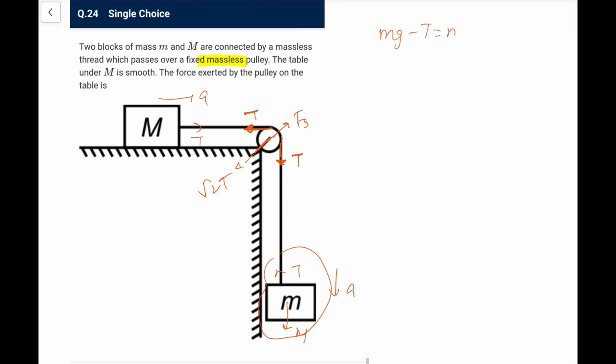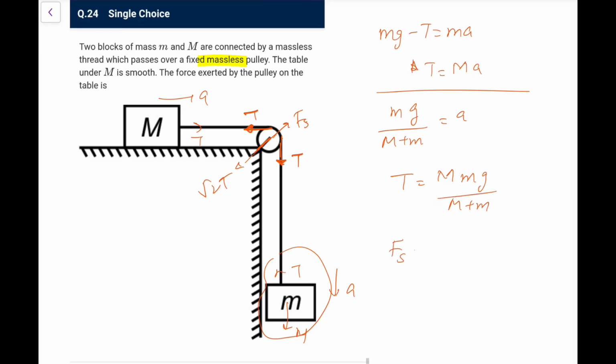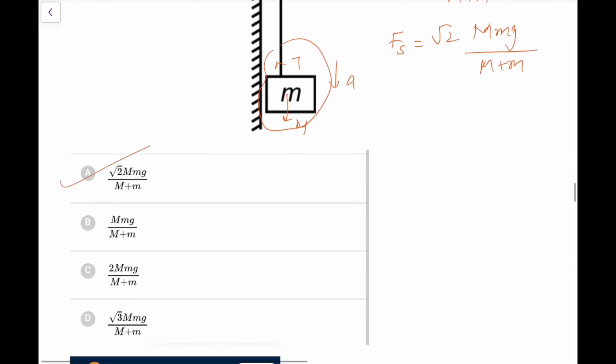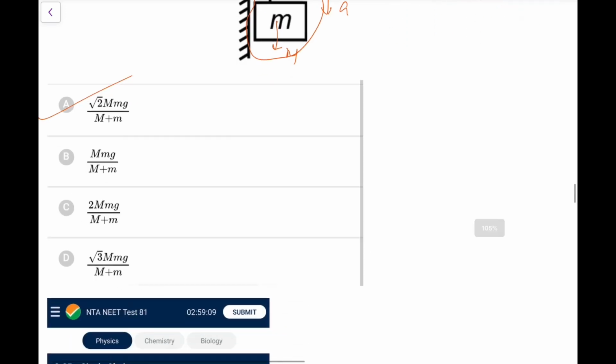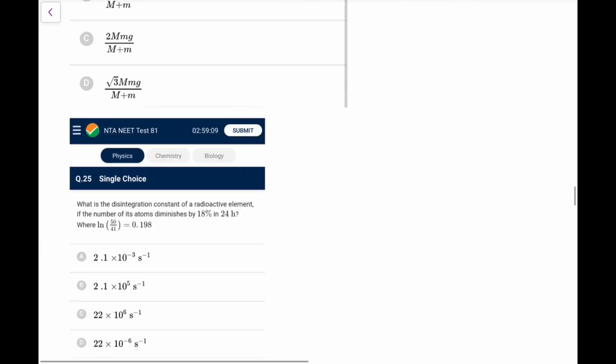So what you will write? mg minus T is ma, and that T would be equal to capital Ma. So it basically gives mg upon m plus M is equal to a. So tension comes out as capital Ma, that is capital M m g upon m plus M. So the required force from the support is root 2 times M m g upon m plus M. So going by the options, it comes out as option A. So go for option A in this particular case.